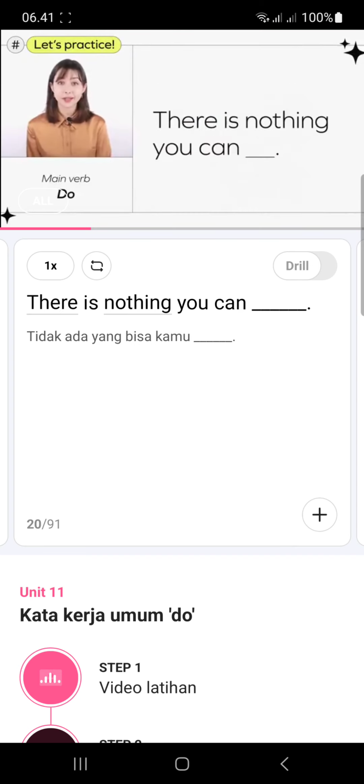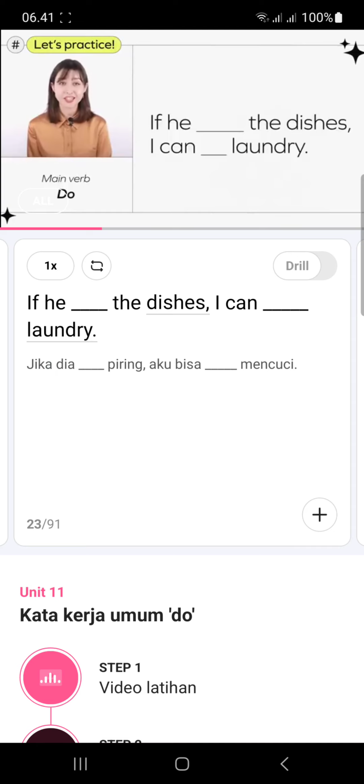There is nothing you can do. Great. This means there is no action that will help the situation. There is nothing you can do. If he does the dishes, I can do laundry. Nice. If he does the dishes, I can do laundry.